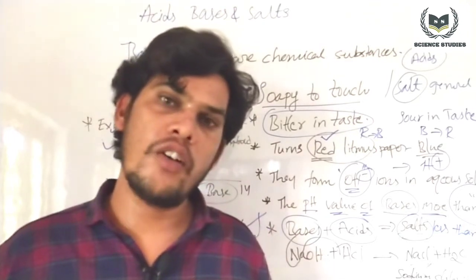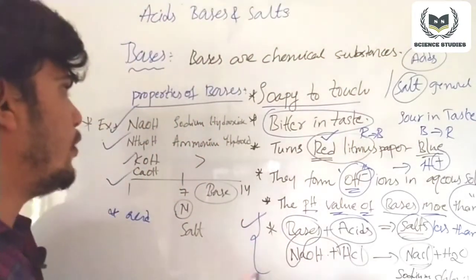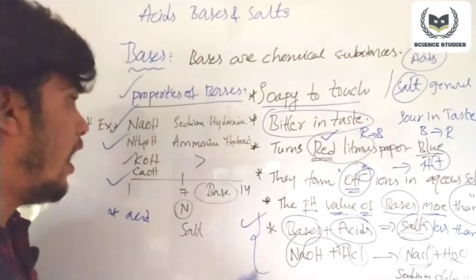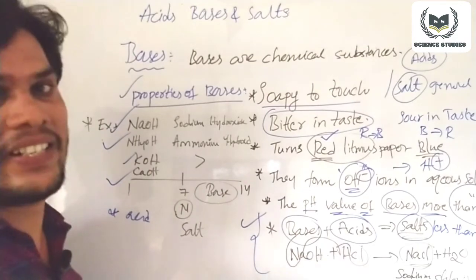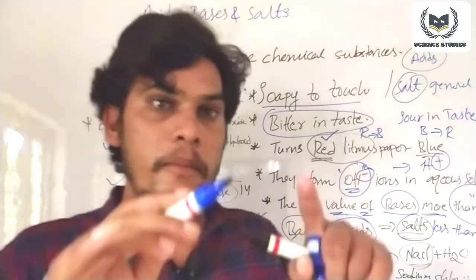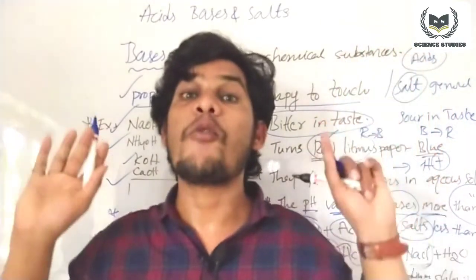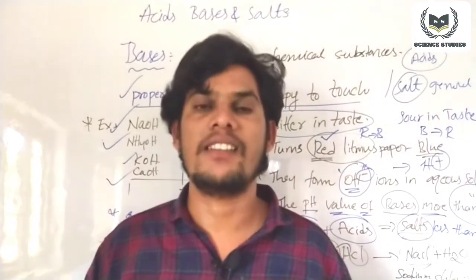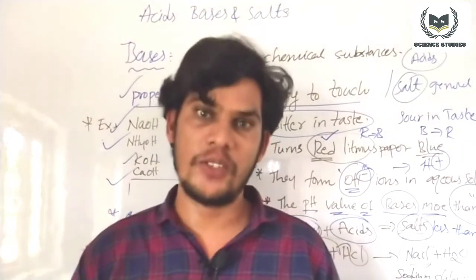I would like to give you a homework, a home task. We discussed the properties of bases in this session, and we discussed the properties of acids in the previous session. Just make a table, keep the headings acids and bases, and write the differences between acids and bases. This is the home task I am giving to you.